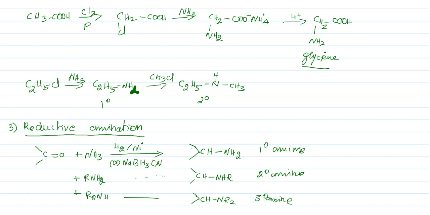Okay, this is one method of preparation. Let us see another method of preparation. The fourth method is reduction of nitriles. When nitriles are reduced, you can get amines.